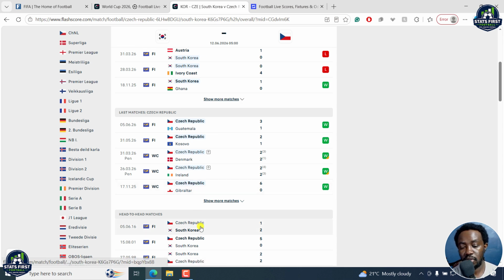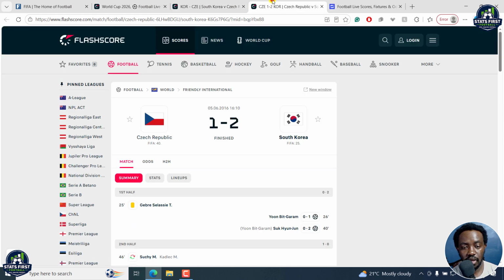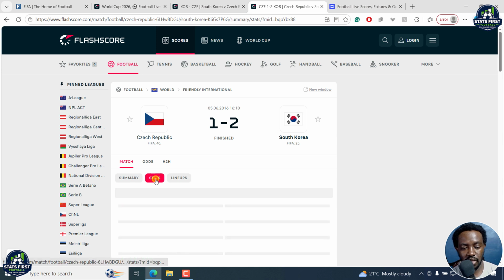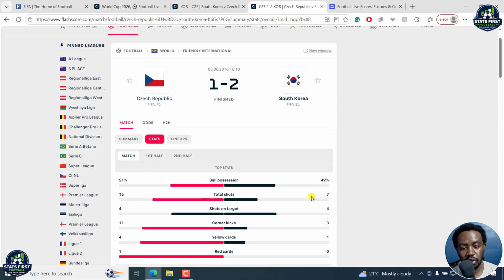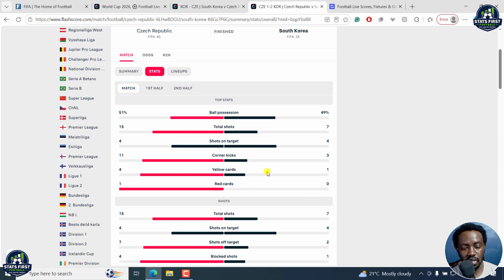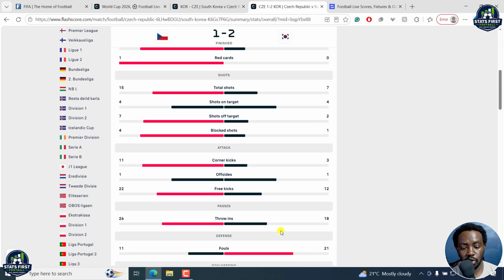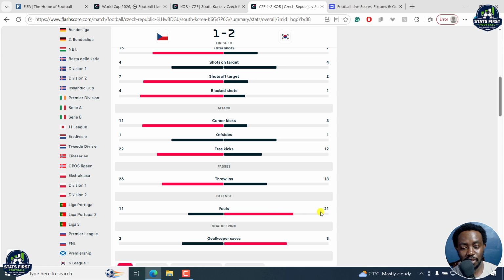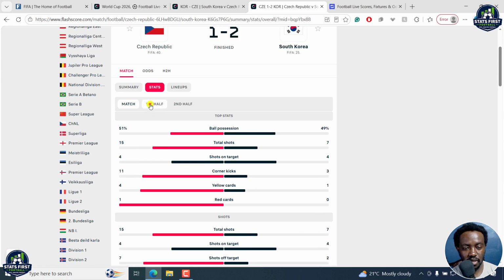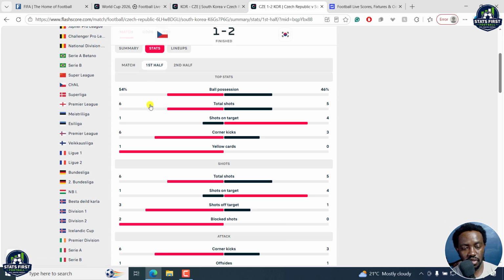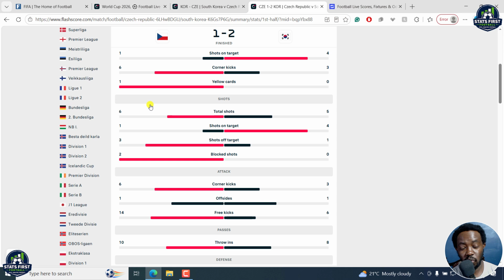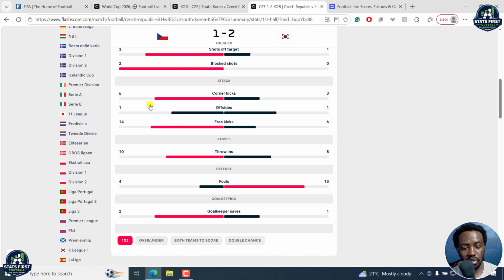Now, they've met before 10 years ago for a friendly international. The Czech Republic is ranked 40 by FIFA and South Korea 25. So this is more or less going to be a good game. If I look at the stats for this game when they played, there were about 22 shots, about 5 yellow cards, 1 red card, and then we had about 44 throw-ins, and then we had about 32 fouls. As for the first half, we had at least 11 shots towards goal, and then we had 1 yellow card, and then we had about 17 fouls and about 18 throw-ins.